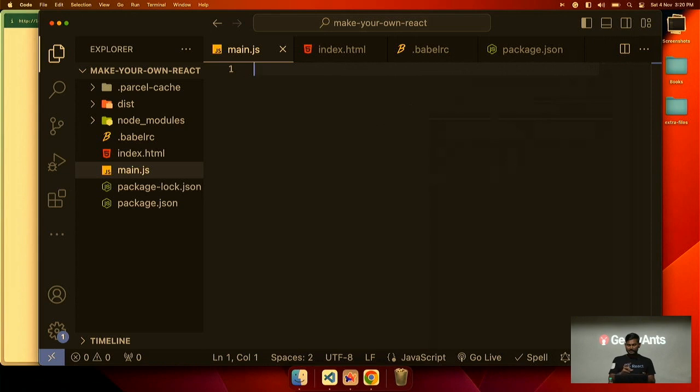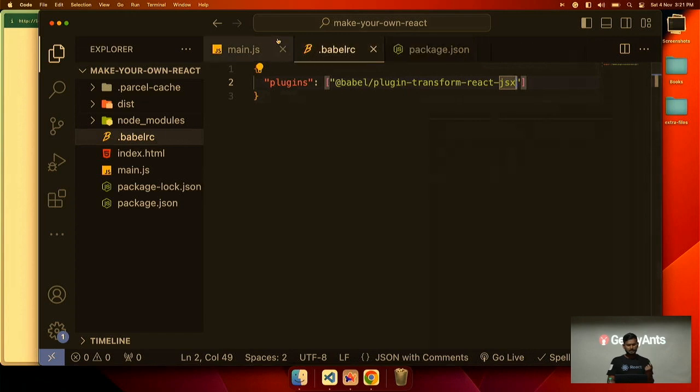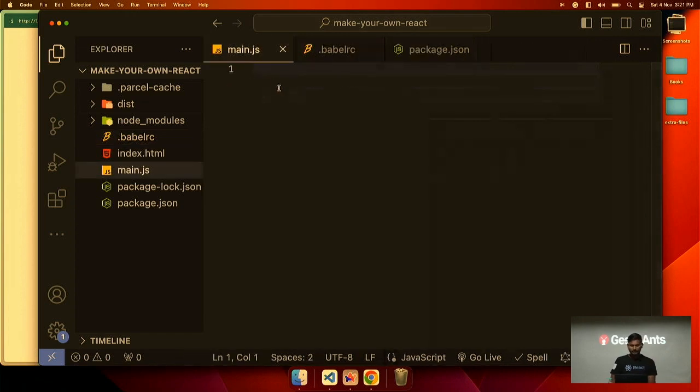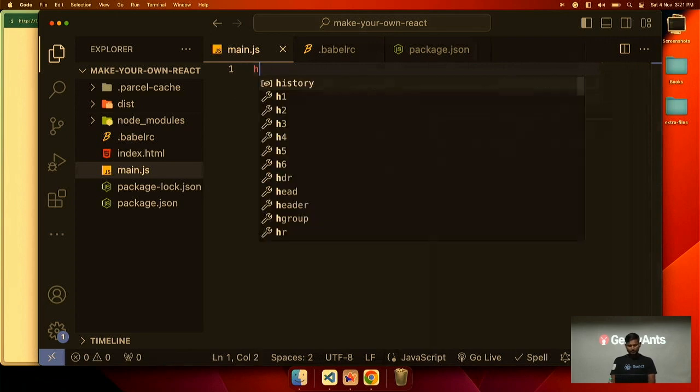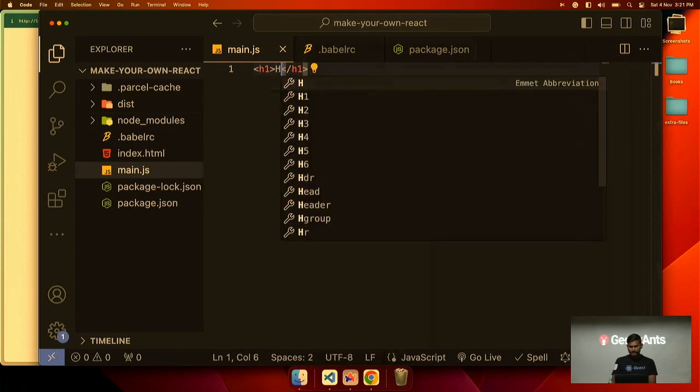So JSX is transpiled into react.createElement using a plugin or a library or compiler, we will say, that is called Babel. So I have put one .babelrc file just to tell our compiler that we have not installed React. Just compile my JavaScript JSX code. Okay, so let me write one JSX. For example, h1. This is my JS file, and I'm writing HTML-like code, which is JSX.